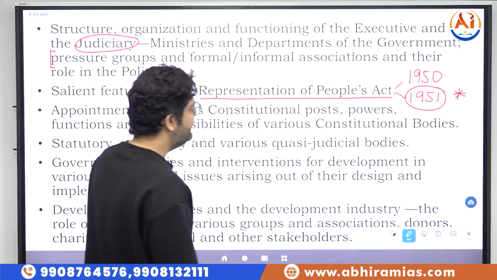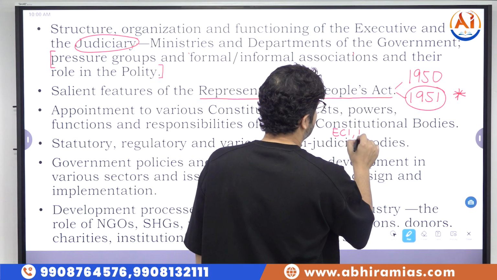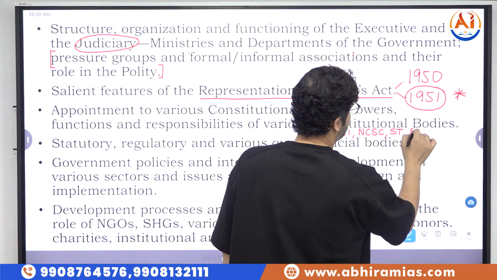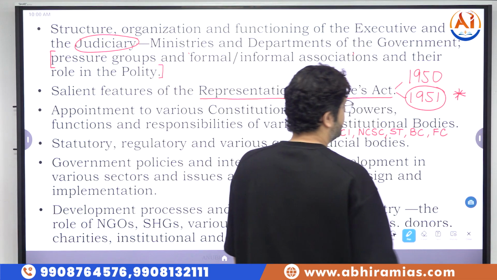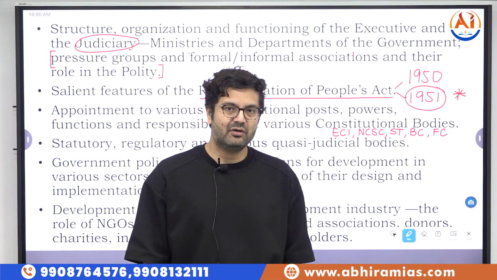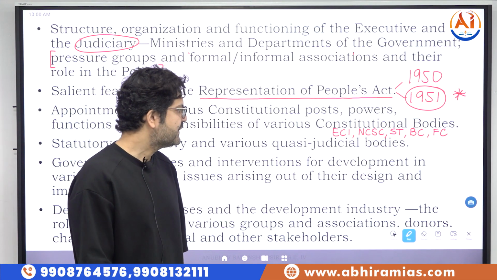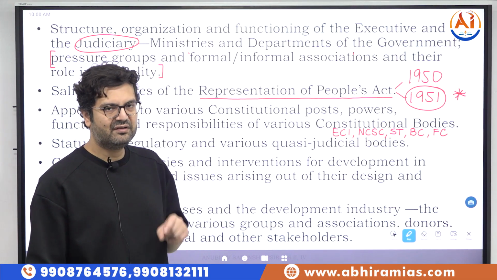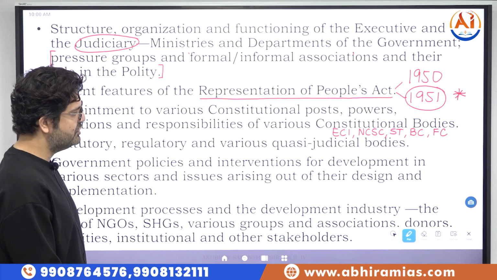So we'll cover various kinds of bodies like the ECI, the commissions for scheduled castes and scheduled tribes and the backward classes, the Finance Commission, the Chief Commissioner for Linguistic Minorities or Special Officer for Linguistic Minorities, all these things. We also have CAG, but we cover CAG in a different topic under governance, that is transparency. Then statutory, regulatory and various quasi-judicial bodies.